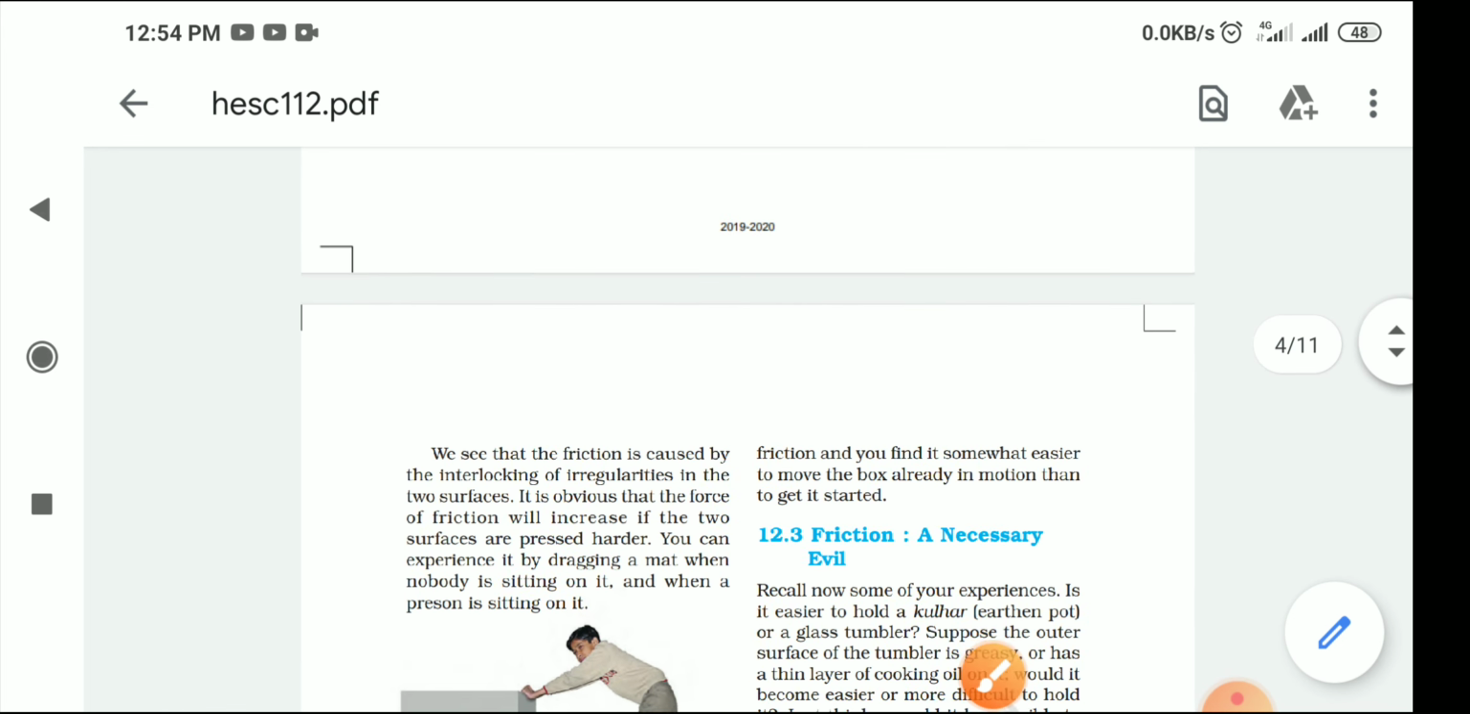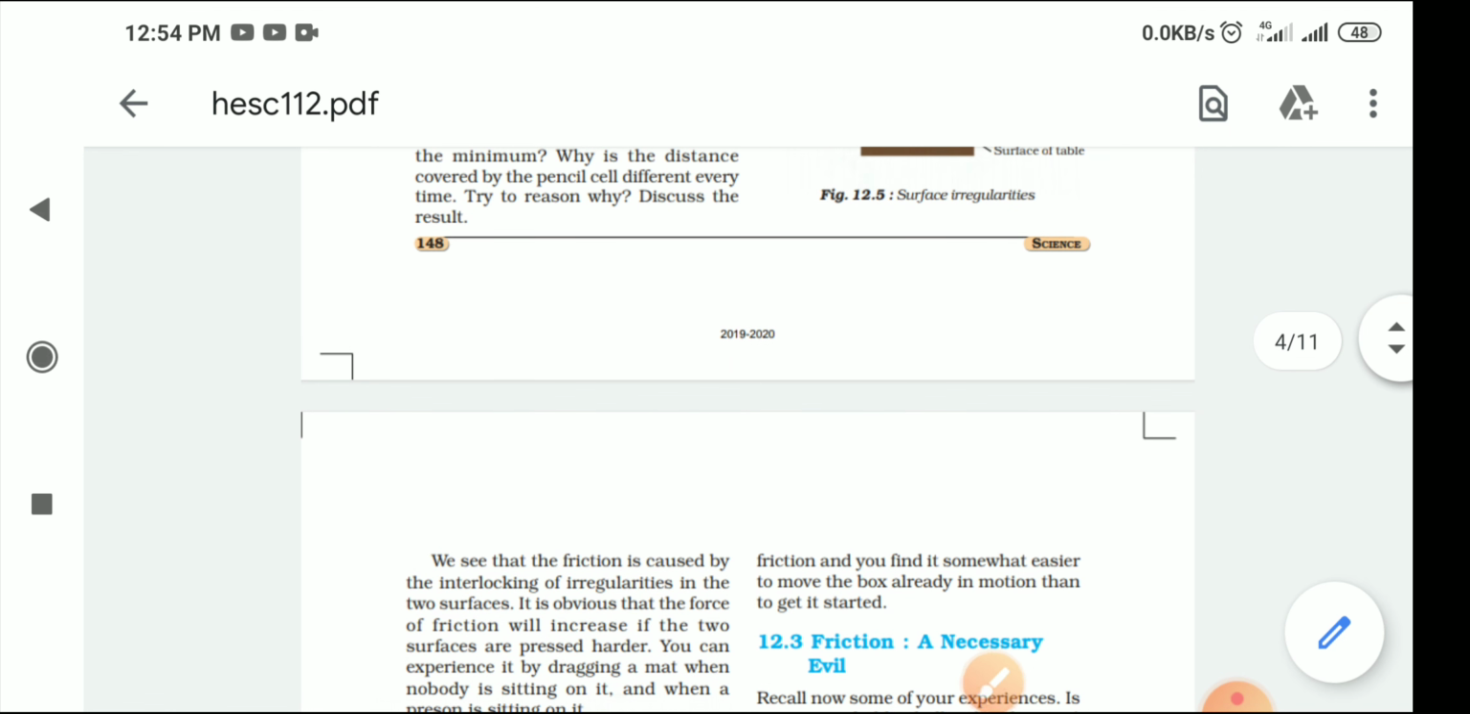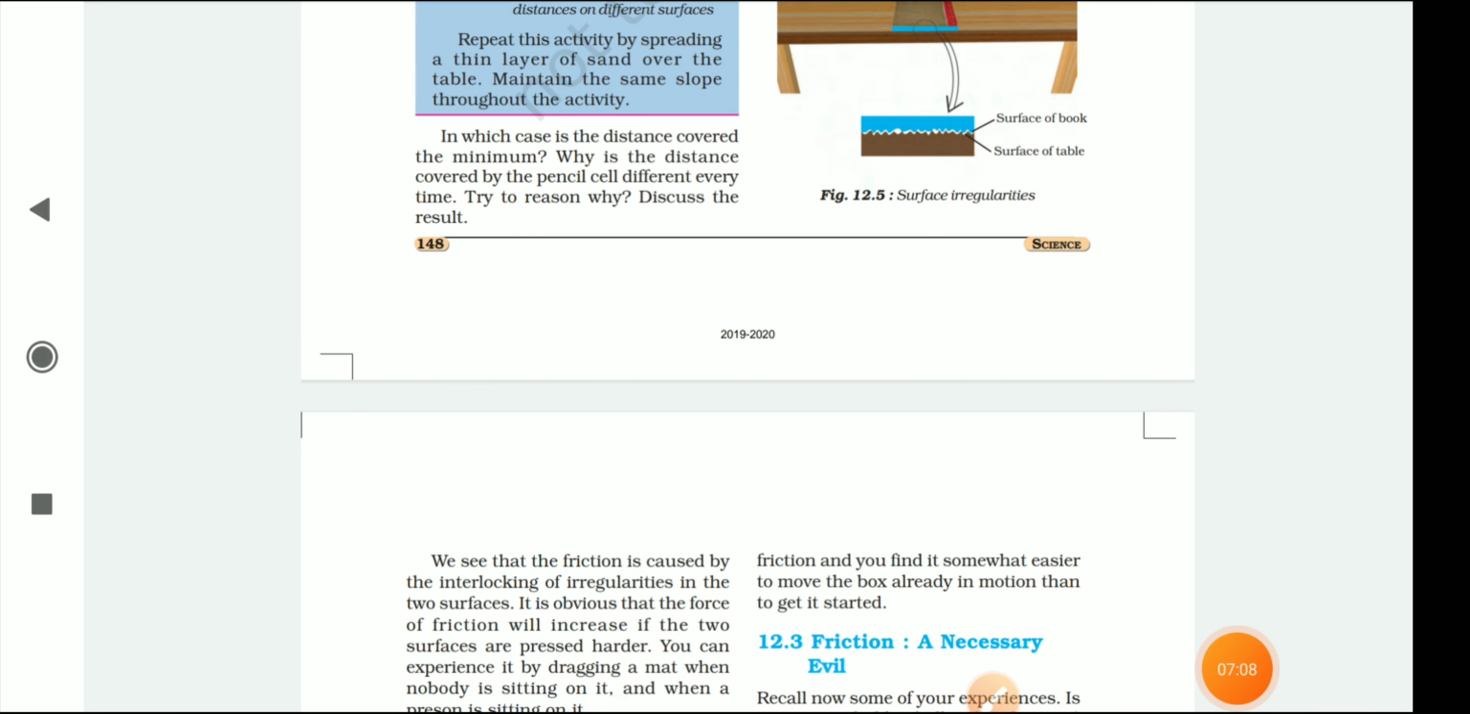Easily you know that in the rough surface we require a lot of force to overcome this, and in the smooth surface there are fewer irregularities, so less friction is applied. Okay, so after that we will study tomorrow.